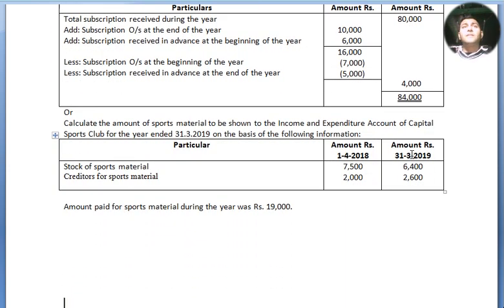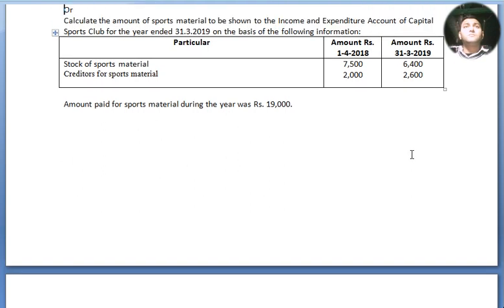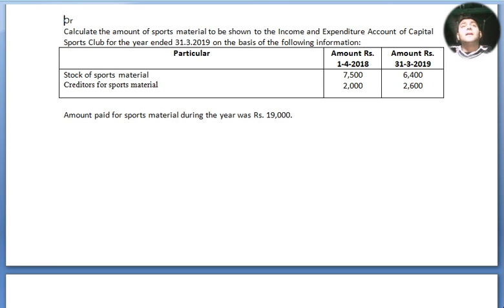Now we move to our next question, that is OR. Calculate the amount of sports material to be shown in the income and expenditure account of Capital Sports Club for the year ended 31st March 2019 on the basis of the following information. Particulars: amount.